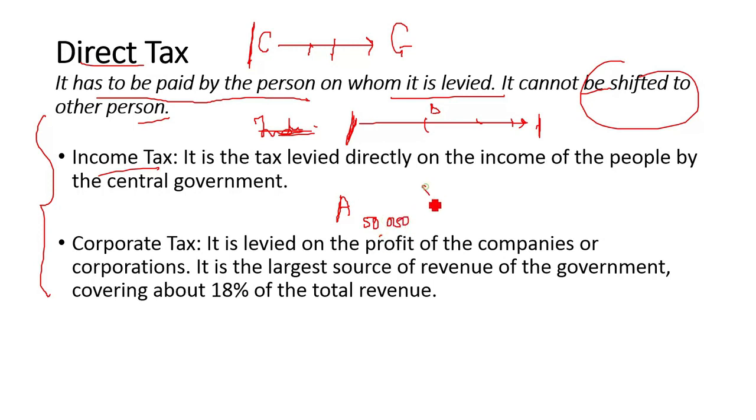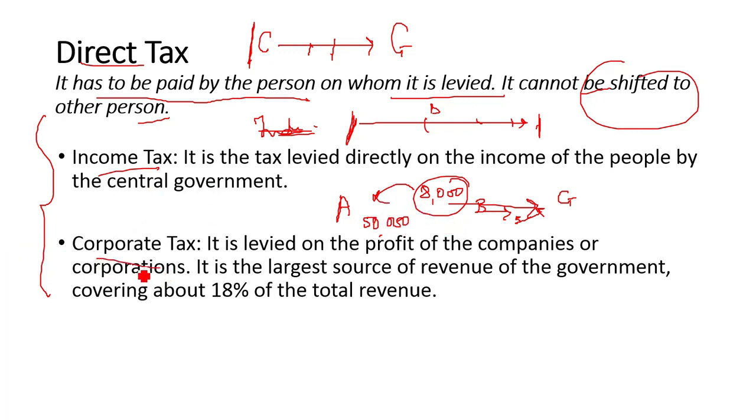So his tax becomes 8,000. This is also a hypothetical situation, 8,000. So this 8,000 A has to pay to the government directly because it is his personal income. He is not going to pay this tax to person B, then B to C, then C will pay this to the government on behalf of A. No, there are no intermediaries. Okay, so this is income tax.